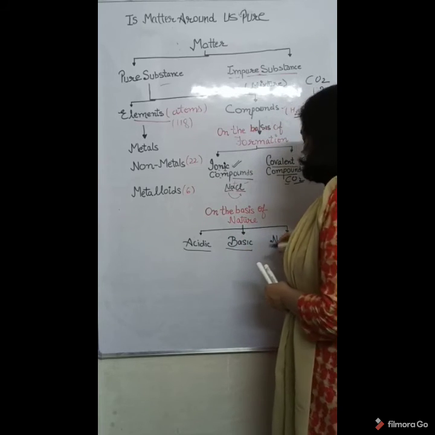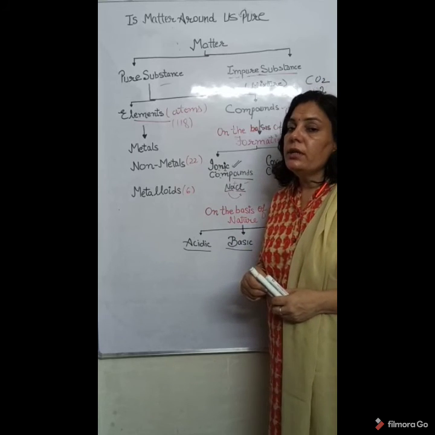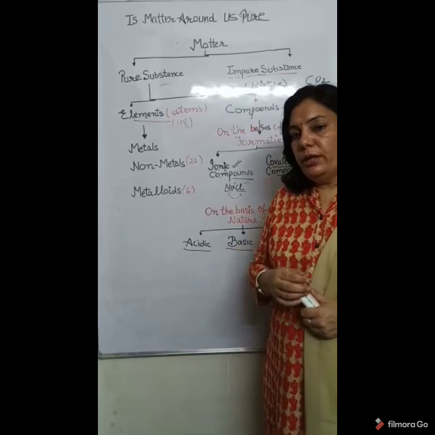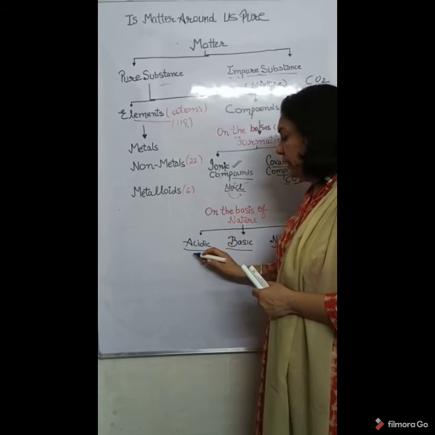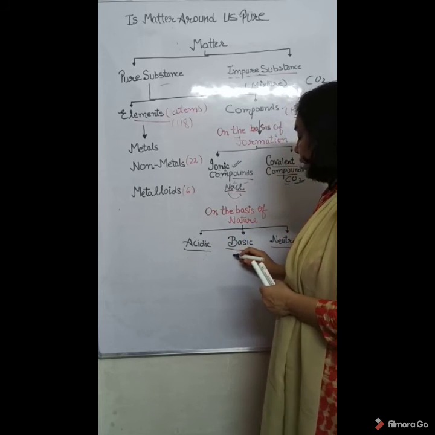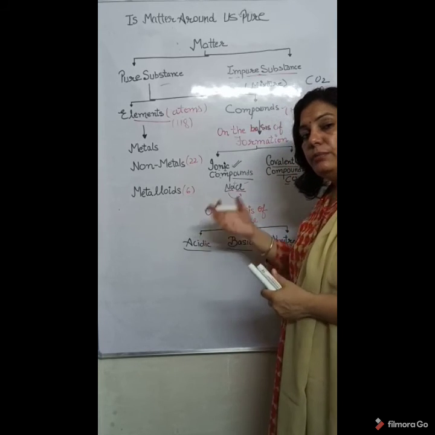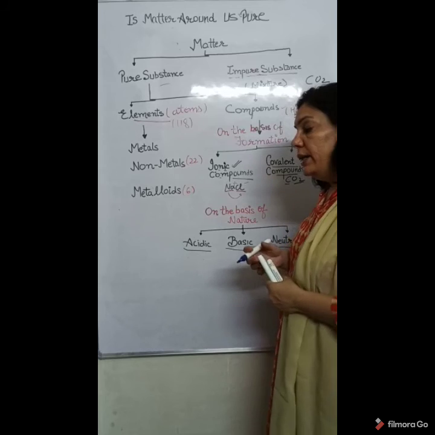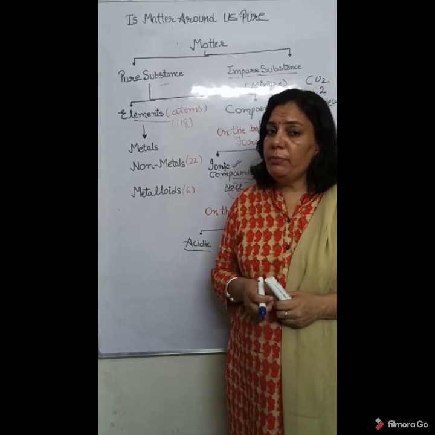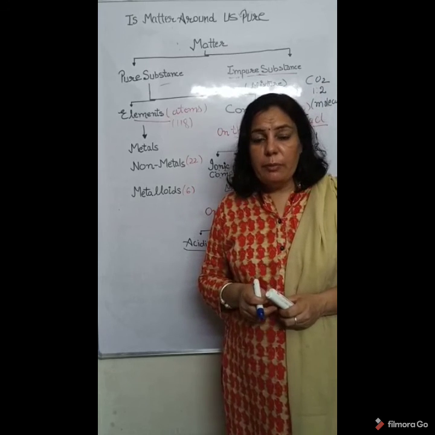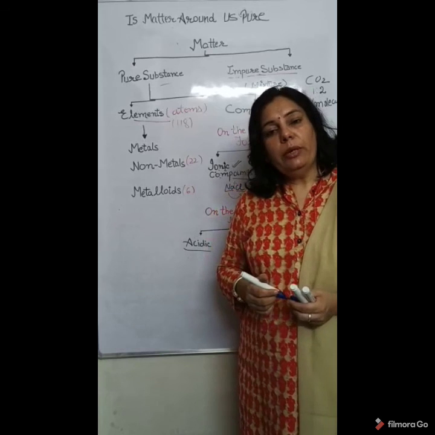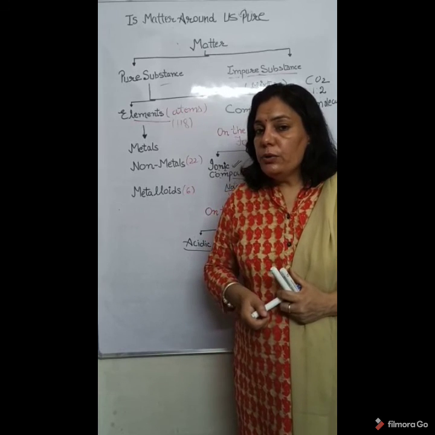And one more category is neutral compounds. They are neither acidic nor basic. One more property of these compounds: acidic compounds turn blue litmus to red, whereas basic compounds turn red litmus paper to blue. And neutral compounds don't have any effect on either litmus paper, meaning ना तो वो ब्लू लिटमस पेपर को रेड में कन्वर्ट करते हैं और ना ही वो रेड लिटमस पेपर को ब्लू में करते हैं. So this is all about today's class.